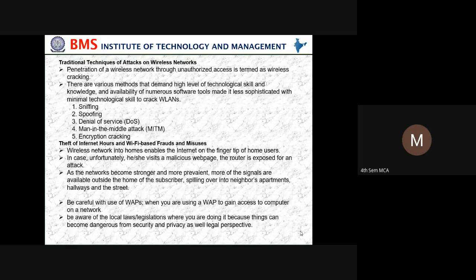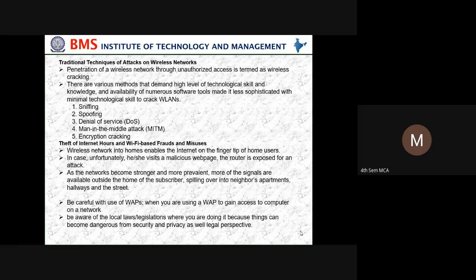as well as legal perspectives. So theft of internet hours and Wi-Fi based frauds and misuse, wireless networks in the home enable the internet at the fingertips of your home users. In case, unfortunately, he or she visits a malicious web page, the router is exposed to an attack.